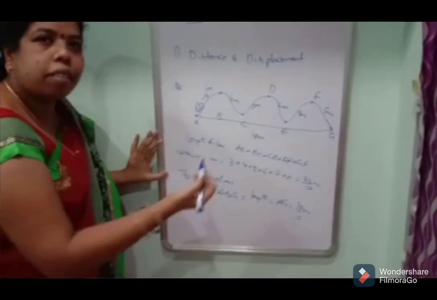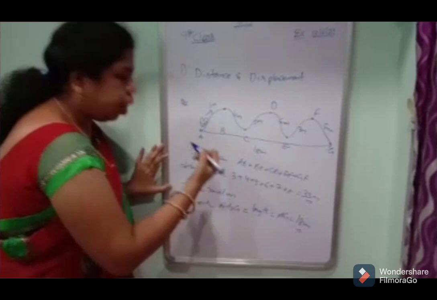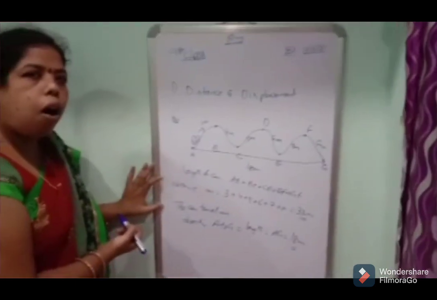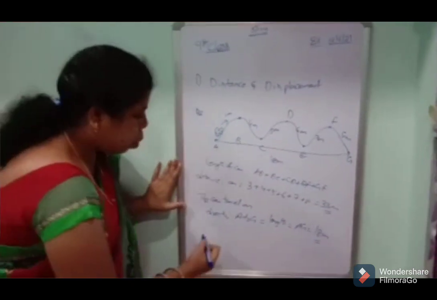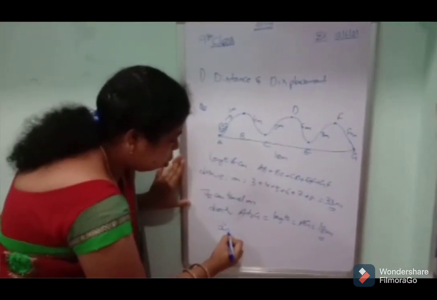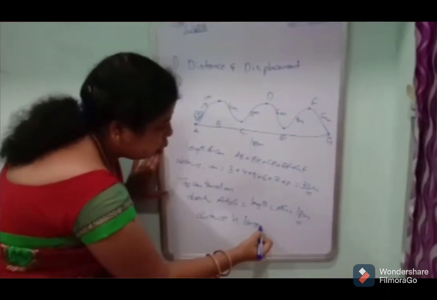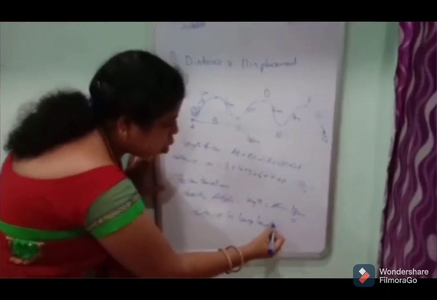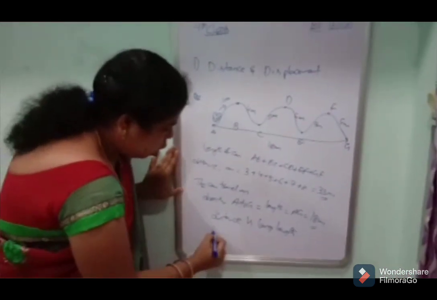That means we can say that distance is a long length. Displacement is a short length. Distance is a long length.